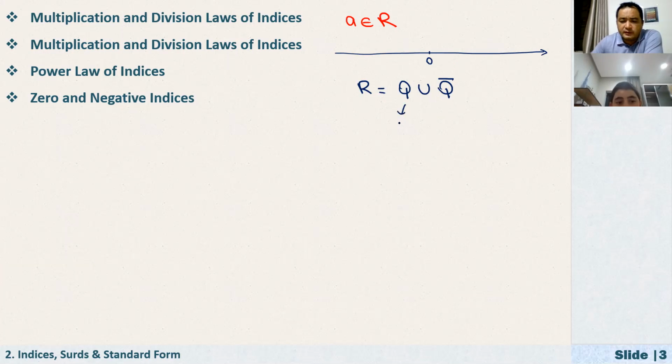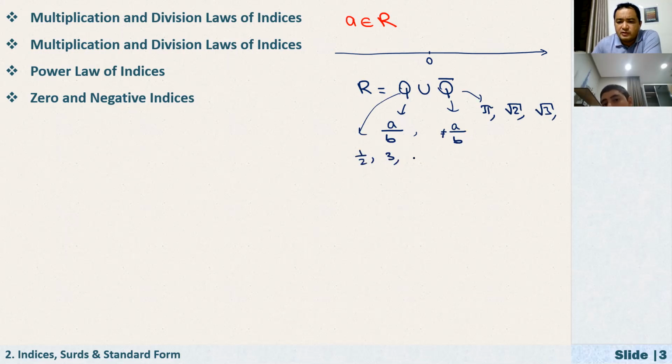And what is a rational number? Any number that can be written in this form, right? We call this a rational number. A and B are integers and B is not equal to zero. And how about an irrational number? Any number which cannot be written like this. For example, pi is an irrational number. Square root of 2 is an irrational number. Square root of 3 is an irrational number. How about rational numbers? 1 over 2 is a rational number. 3 is a rational number. 2.1 is a rational number. Together, they form the real numbers.